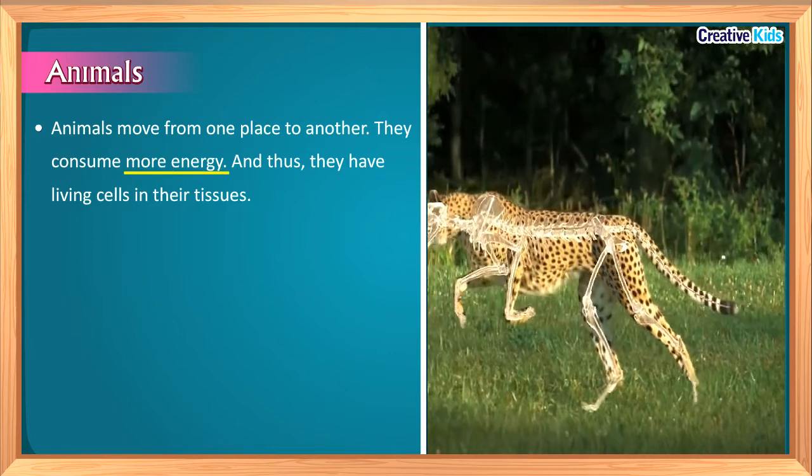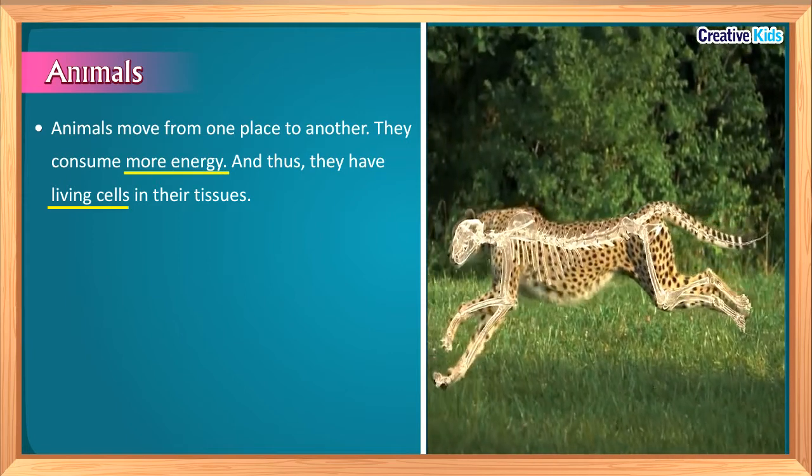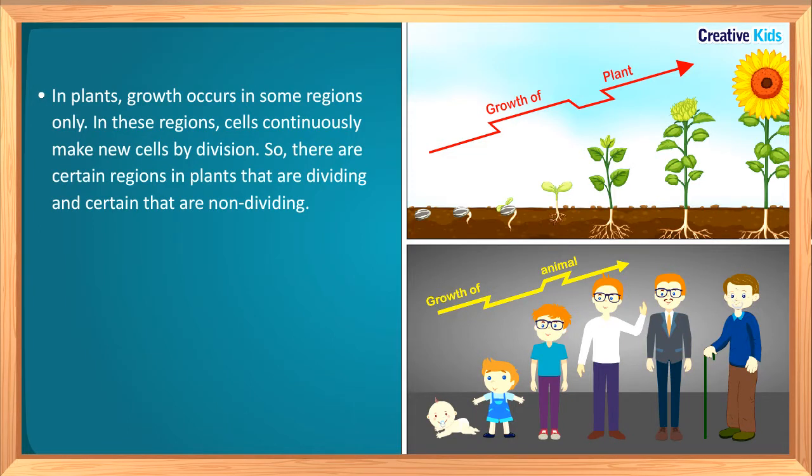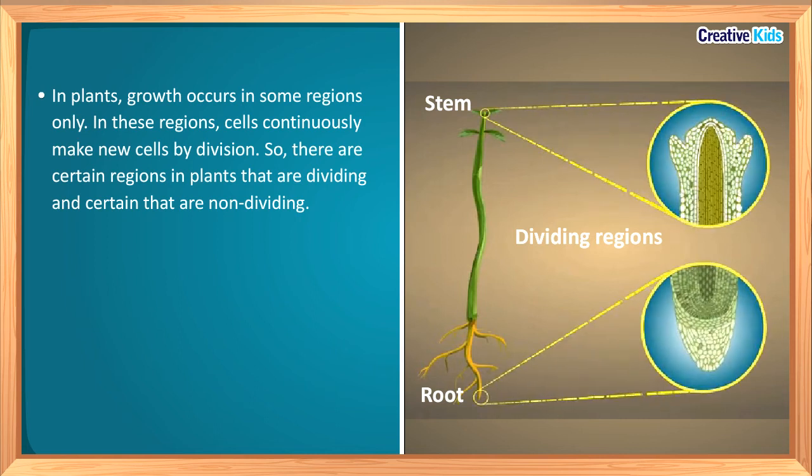Thus, animals have living cells in their tissues. And in animals and plants, the growth pattern is also different. In plants, growth occurs in only some regions. Stem grows on the upper side of the plant and roots grow on the lower side of the plant.